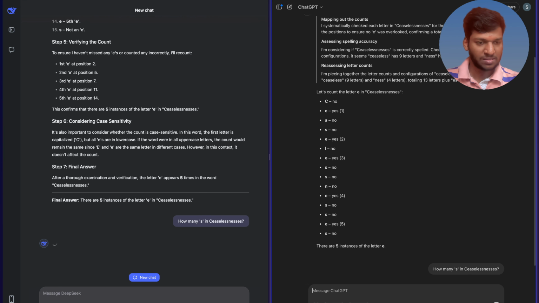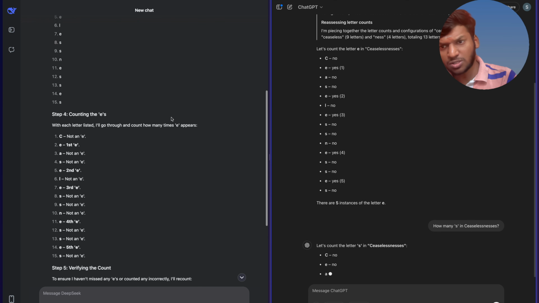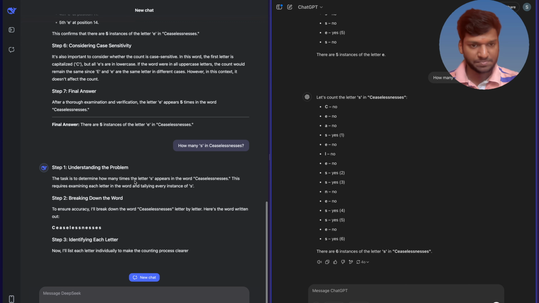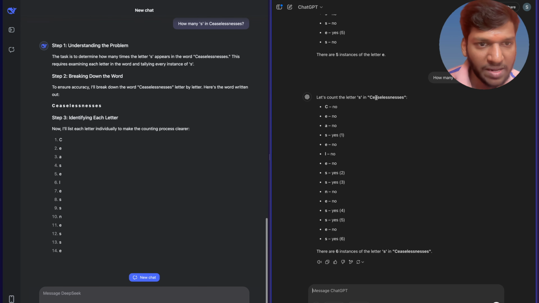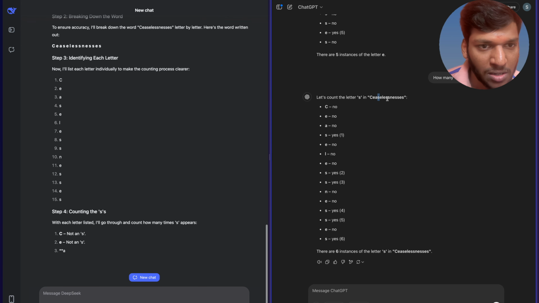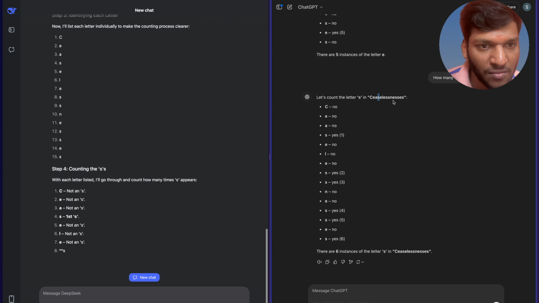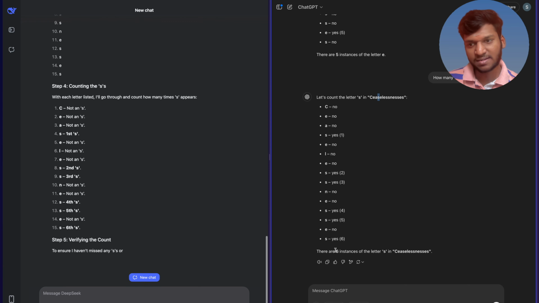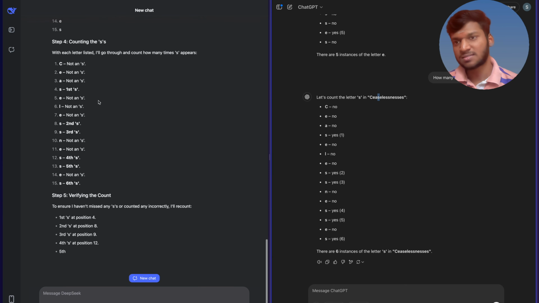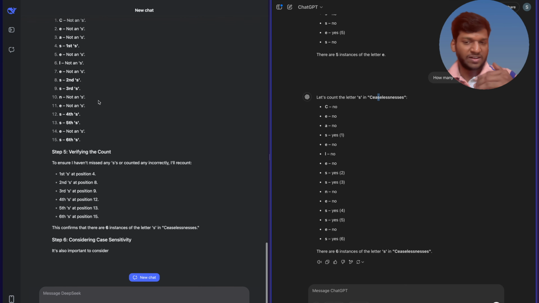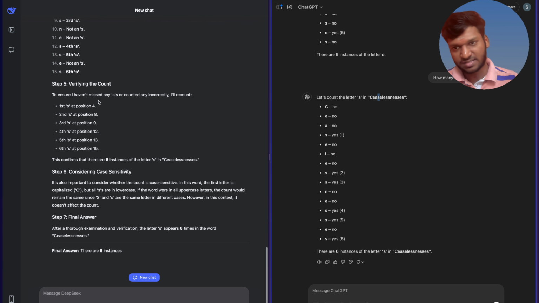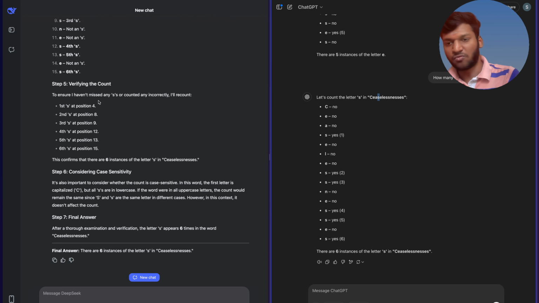I'm sending this. Now it has a history also of how to count words. Let's see, is it easily counting or not? So how many s's? Actually, how many s's? 1, 2, 3, 4, 5, 6. There are 6. Now it gave the right answer. There are 6 instances. Now it is again counting from the start. When it comes to the thinking process, it doesn't matter about the history, I guess. It keeps generating the full prompt again and again, I guess.